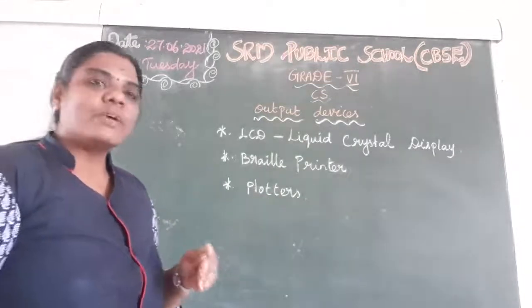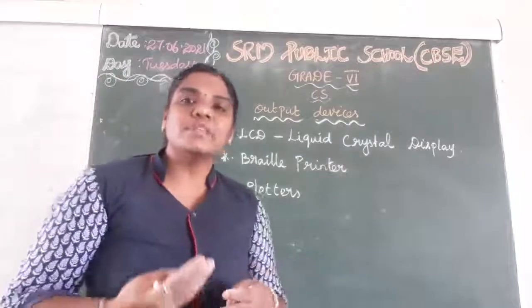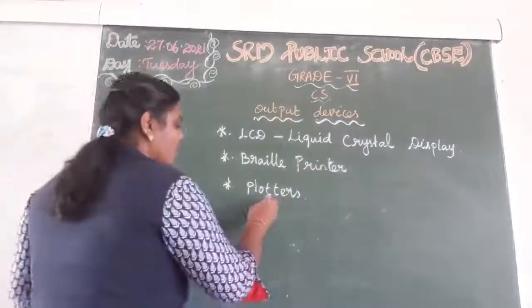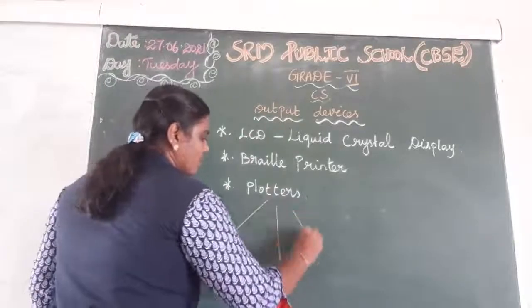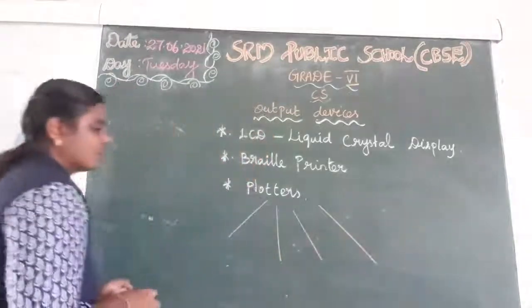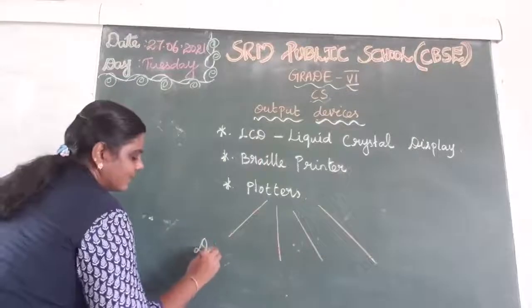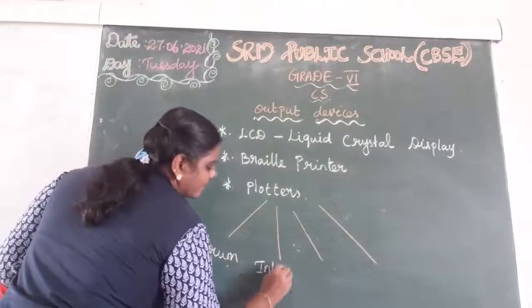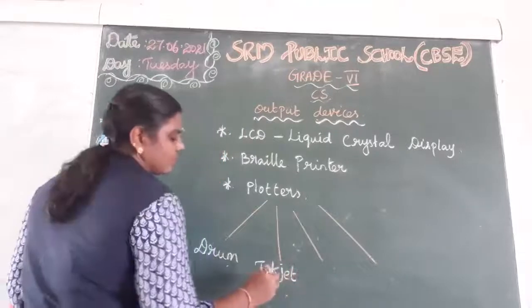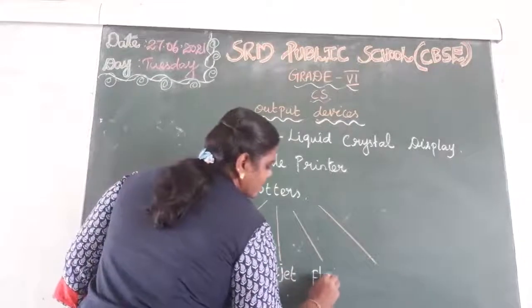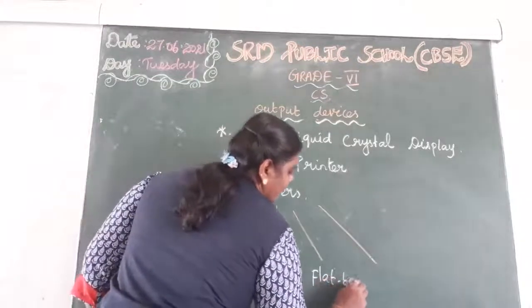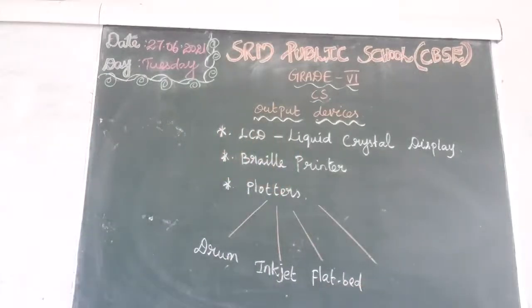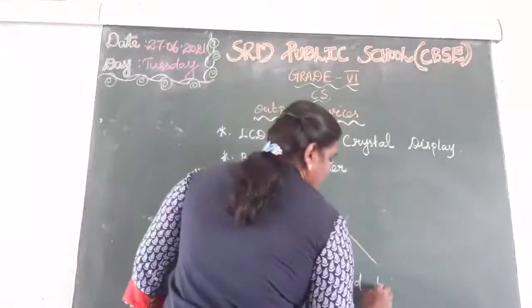We know very well, we have 4 types of plotters: drum plotter, inkjet plotter, flatbed plotter, and micrographic plotter.